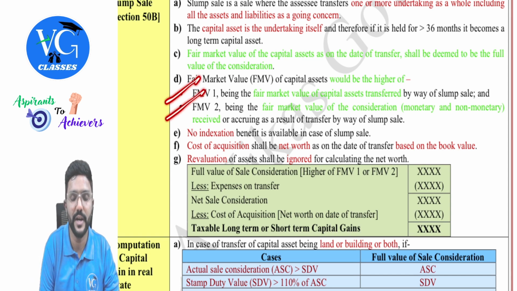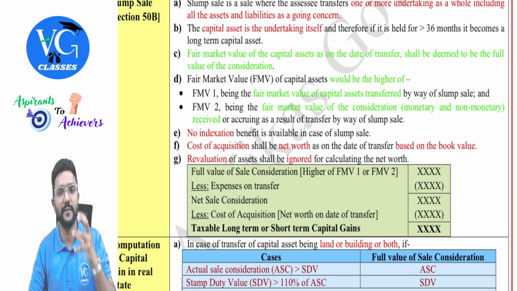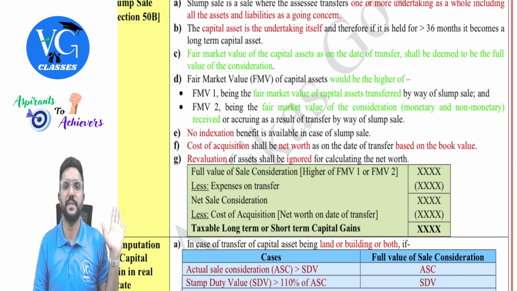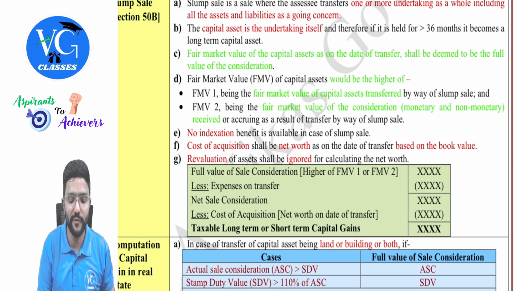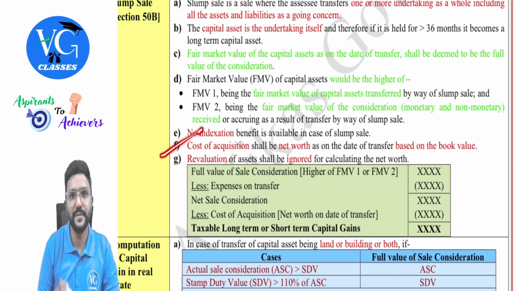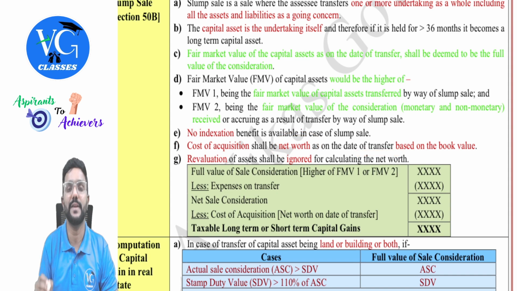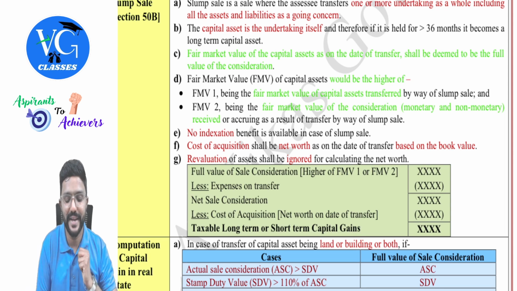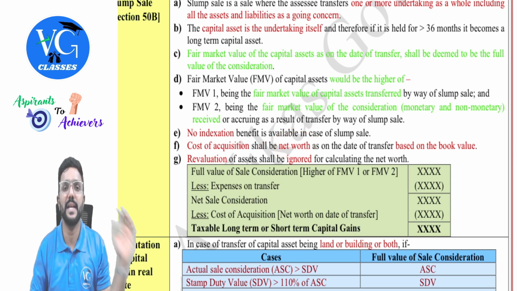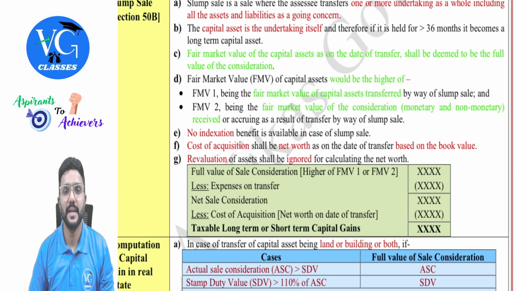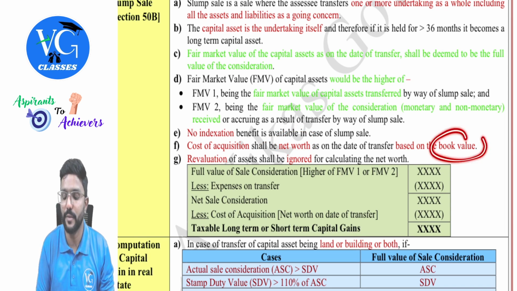So FMV1 or FMV2, simple guys, the value of the assets which I have given or the value of the consideration which I have received, whichever is higher is the full value of sale consideration. Okay. Then what is the cost of acquisition? The net worth of the undertaking on the date of transfer based on book value. Sir, how do we calculate net worth? Assets minus liabilities. And all the assets have to be taken at book value.